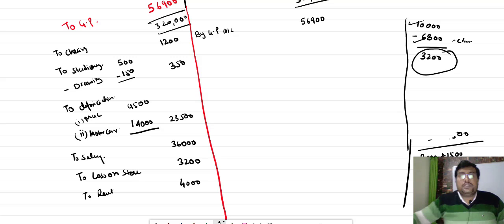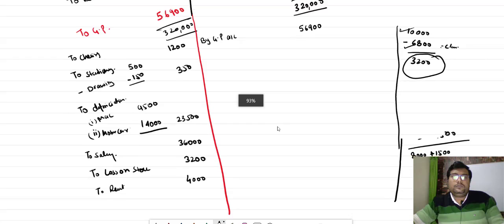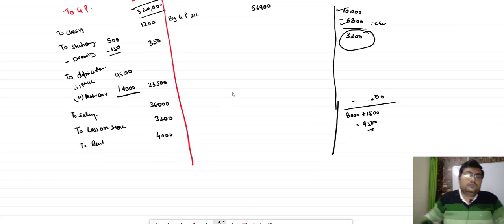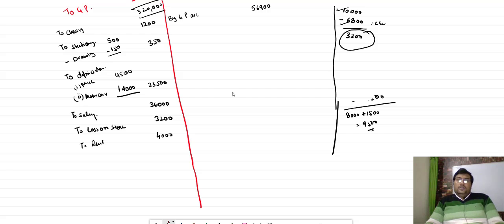अच्छा, अब भाई इंश्योरेंस का भी थोड़ा चक्कर देख लो. एक मिनट बच्चा. तो बच्चा, gross profit we earn 56,900, transfer by gross profit 56,900, charity we done, stationery we done, depreciation we done, salary we done, loss on stock is also done, rent is also done. Now what to do? Insurance.